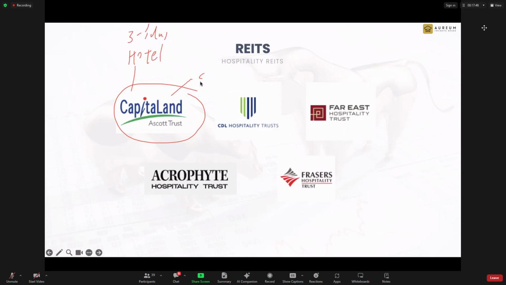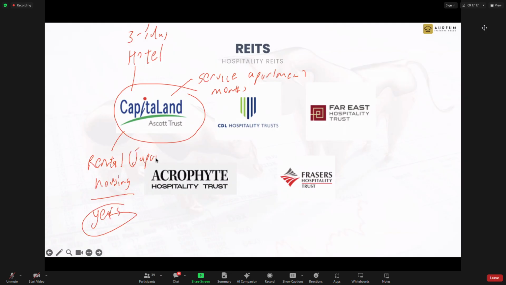Next is what? Serviced apartments. With a serviced apartment, you may stay for months. So this will make the income more stable. After that, what do they do? They do rental housing. What do I mean by rental housing? They buy a house to rent to the locals, and the locals stay there and use it for years. This happens in Japan, which is why in Japan there are residential REITs. People just buy property and rent it to the locals.